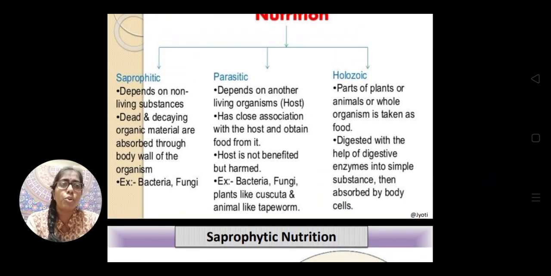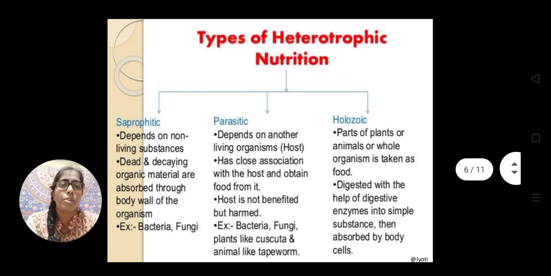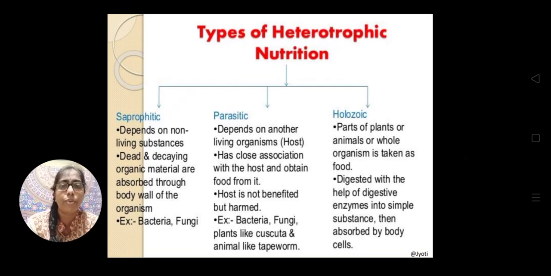Next, the next mode of heterotrophic nutrition is the parasitic mode of nutrition. In parasitic nutrition, the organism depends on another living organism.